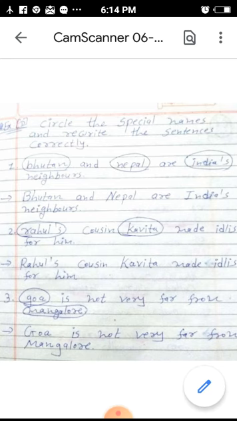Okay, so all this exercise and definition you have to copy down in your notebook.